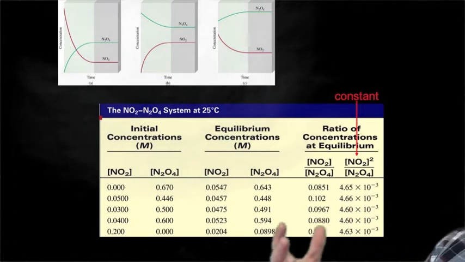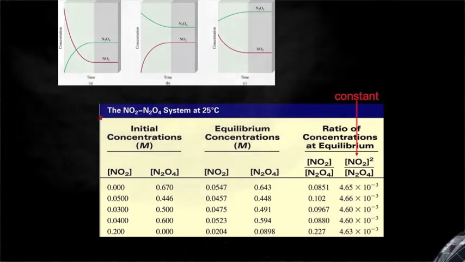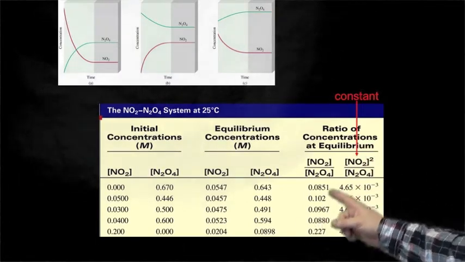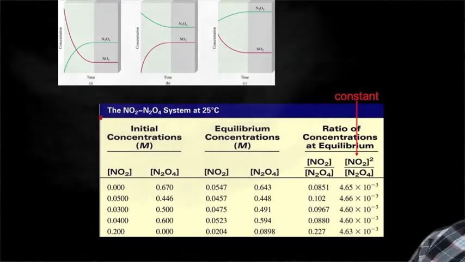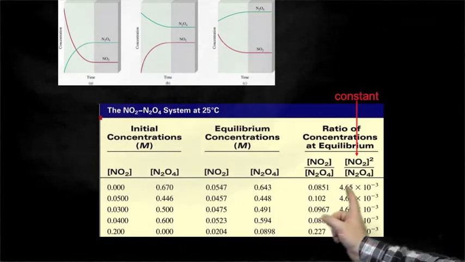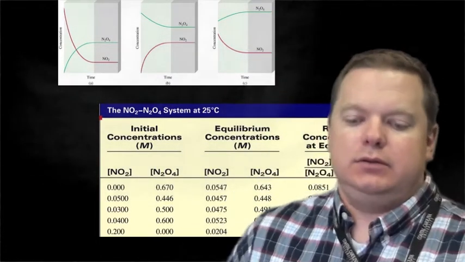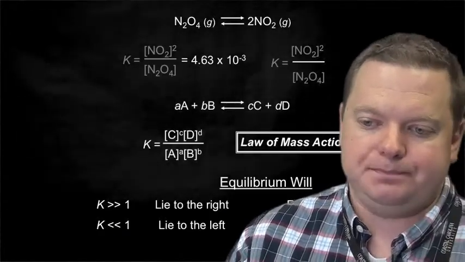But if we square that NO2 concentration and divide it by the N2O4, in all of these reactions, we still get the same value, or approximately the same value. So it appears that these reactions follow this sort of relationship of mass, which we're going to refer to as this equilibrium expression.